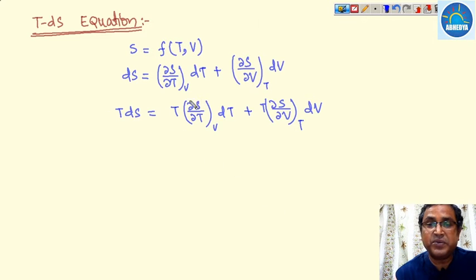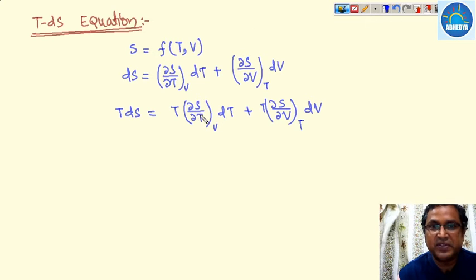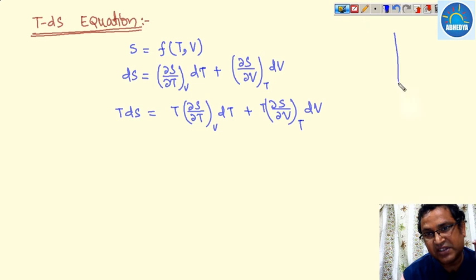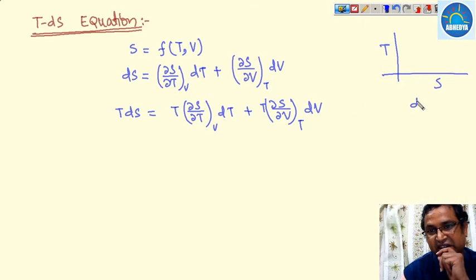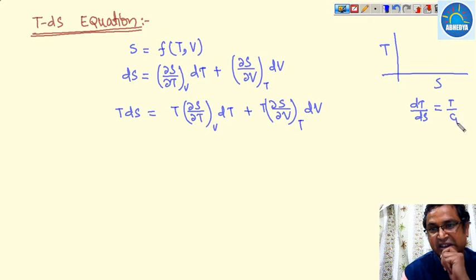Now if you recall the slope on the temperature versus entropy TS diagram, for an isochoric process dT over dS at constant volume is T by Cv.